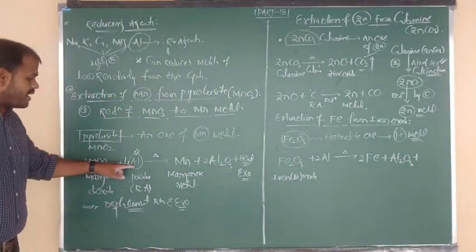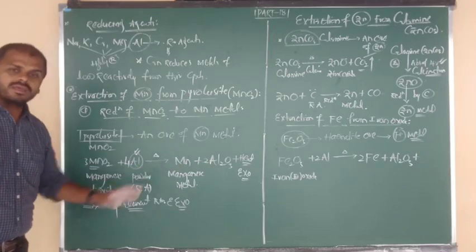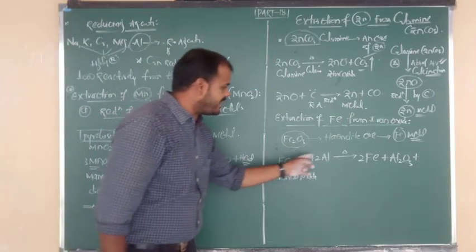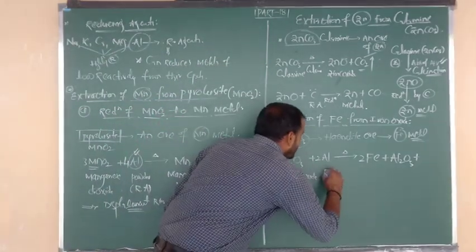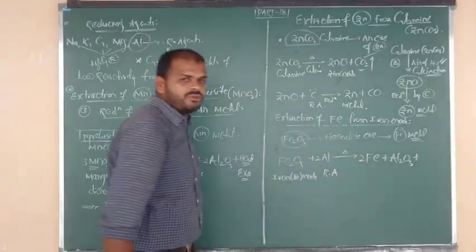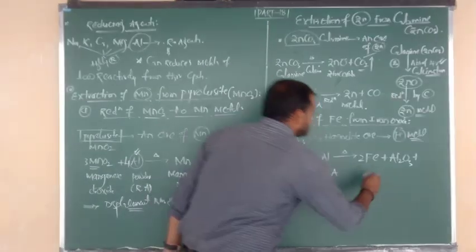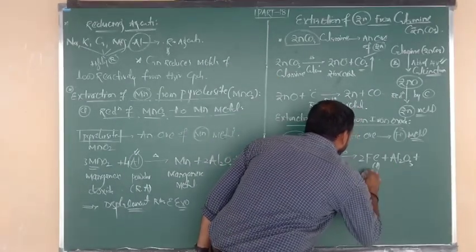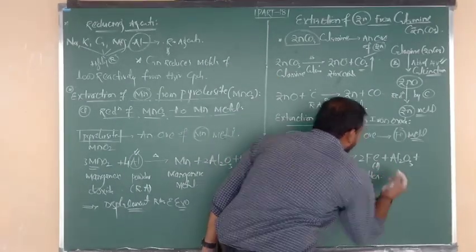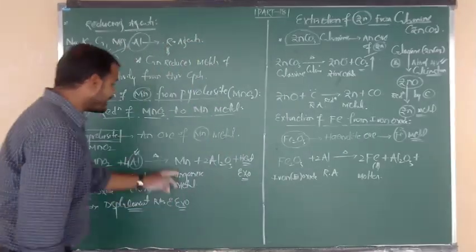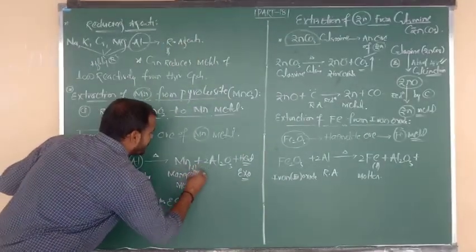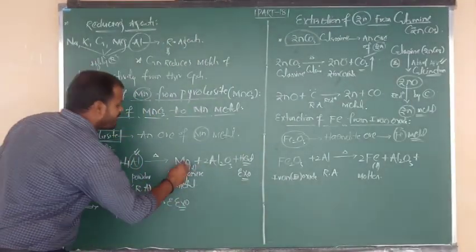Manganese oxide on reduction by aluminium gives Mn. Here iron oxide on reduction by the reducing agent, aluminium, gets reduced into molten iron. We are getting the molten form of iron. Here also we are getting the molten form, I mean liquid, of manganese metal.